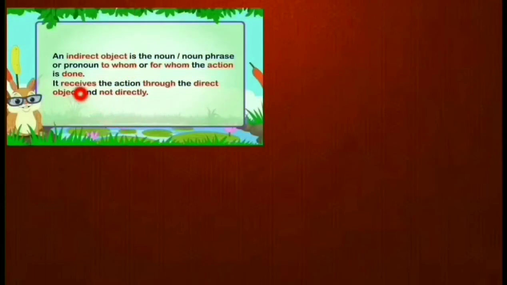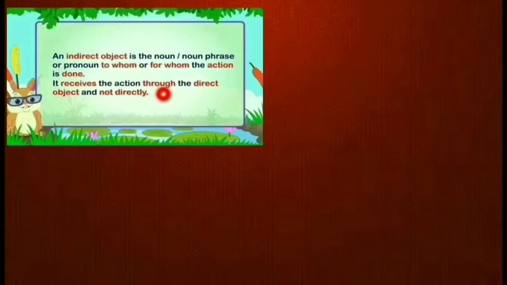And what is an indirect object? An indirect object is the noun, pronoun or noun phrase to whom or for whom the action is done. So it also consists of a noun phrase, pronoun. But when we ask to whom, for whom the action is done, then we get the answer, that is the indirect object. It receives the action through the direct object and not directly.